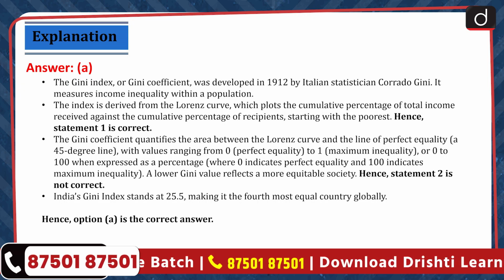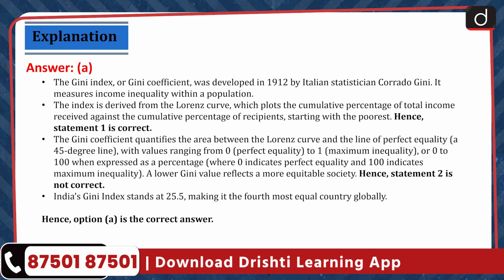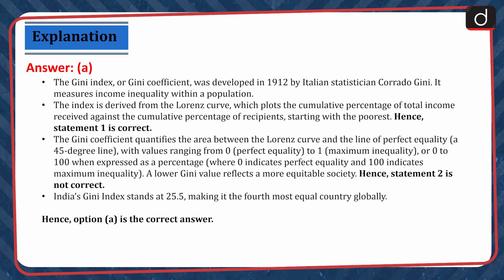The Gini index or Gini coefficient was developed in 1912 by Italian statistician Corrado Gini. It measures income inequality within a population. The index is derived from the Lorenz curve, which plots the cumulative percentage of total income received against the cumulative percentage of recipients, starting with the poorest. Hence, statement 1 is correct.